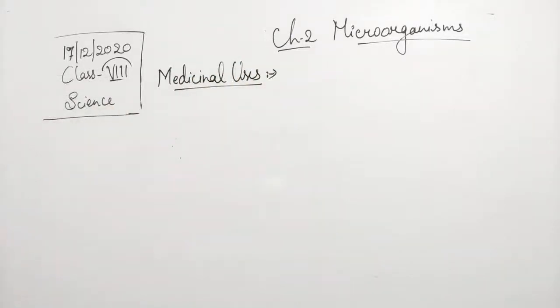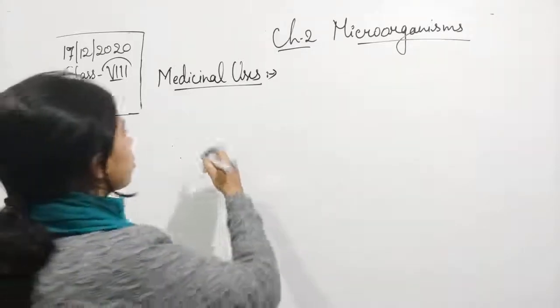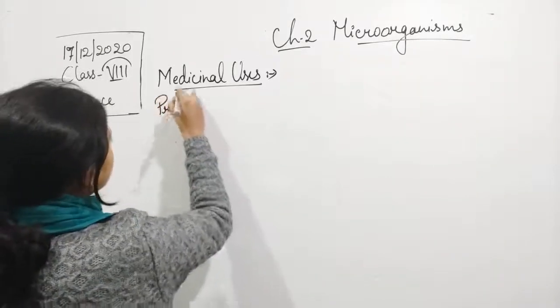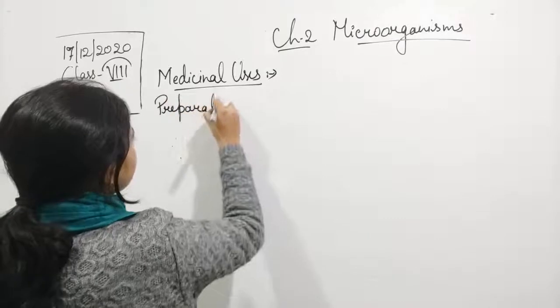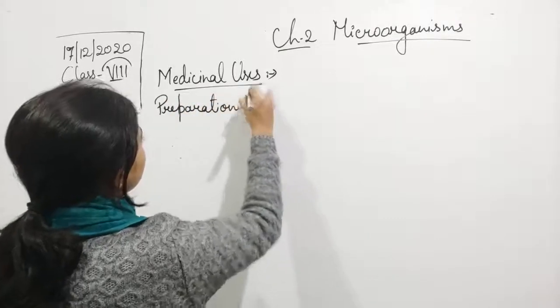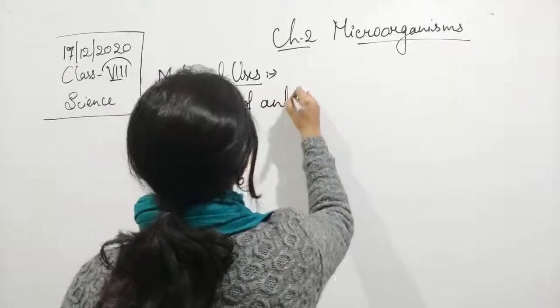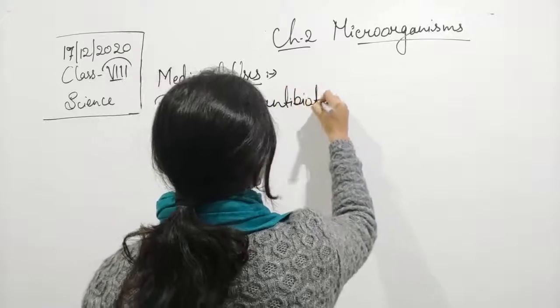Medicinal uses: the first one is the preparation of antibiotics.